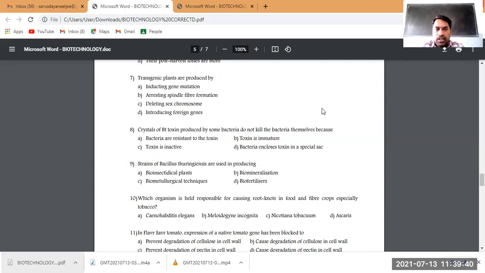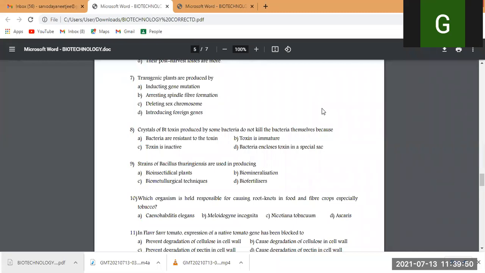Arresting spindle fiber formation will not cause any such great change except that there is no proper chromosomal distribution. That doesn't make it transgenic. Deleting sex chromosome, even deletion or addition of all these comes under mutation only. So that's not the proper answer for transgenic plant. I just told you, transgenic plants are produced by introducing foreign gene. Don't consider foreign gene in the sense of a gene from other countries.